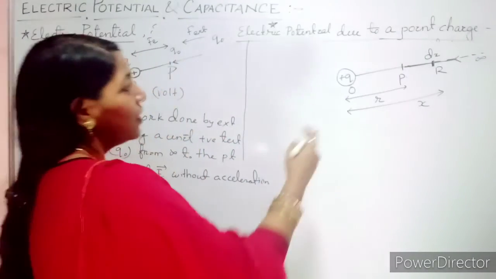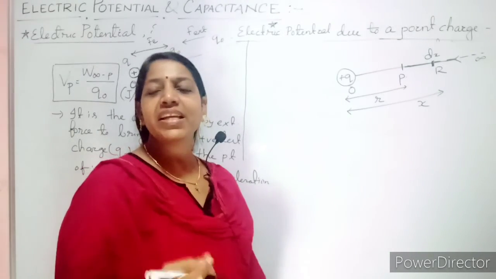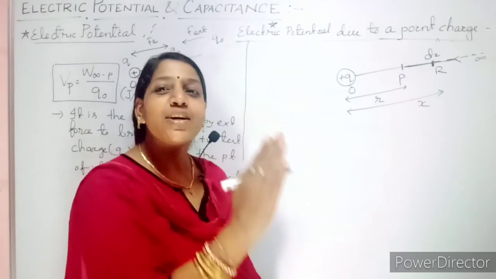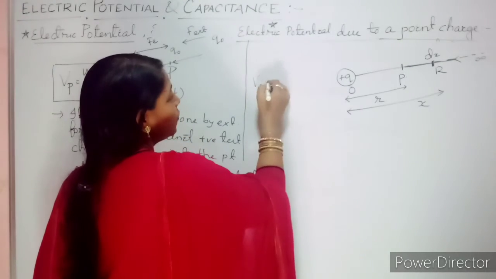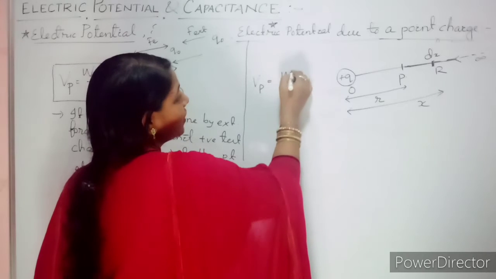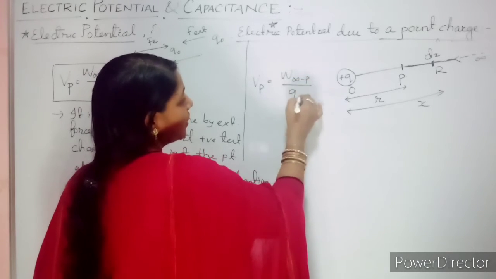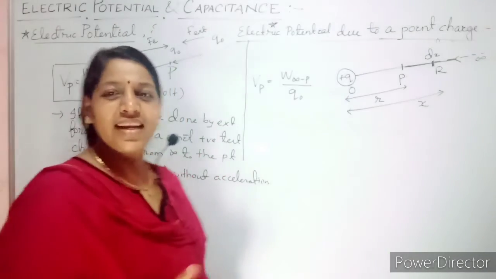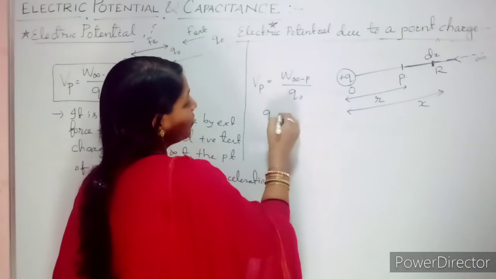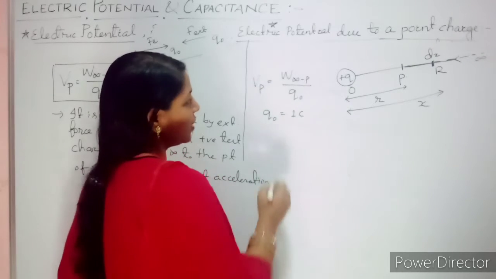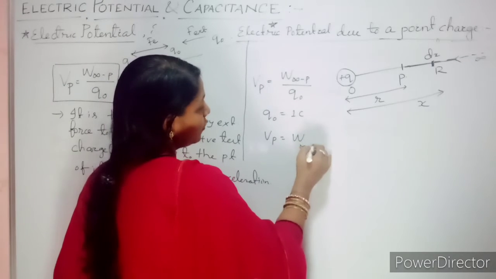Clear? So here we need to find out how much work is done if you bring a charge from infinity to a distance of r. So in the same way, write the formula. Your potential Vp equals the work done to bring the charge from infinity to the particular point P, divided by Q naught. And here Q naught is nothing but the unit charge, 1 coulomb. So what is my Vp? It is from infinity to P.